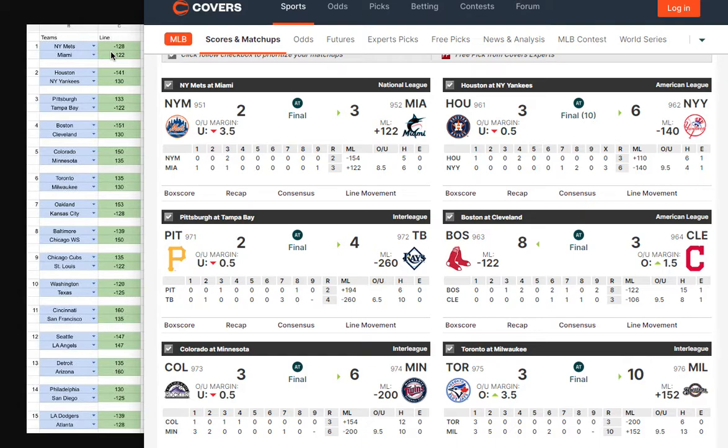What does a 50-50 game mean? It means the Mets should win 50% of the time in this scenario. Miami should win 50% of the time in this scenario. This is another example of expected value. I'm going to come back to that, but for now, just realize that this is a coin flip game. Either side can win. We can expect that if this scenario occurred 10 times, the Mets would win 5 of these games. Miami would win the other 5. Miami was +122, so the value would be on the Miami side. That means that would have been the play consideration for this game.